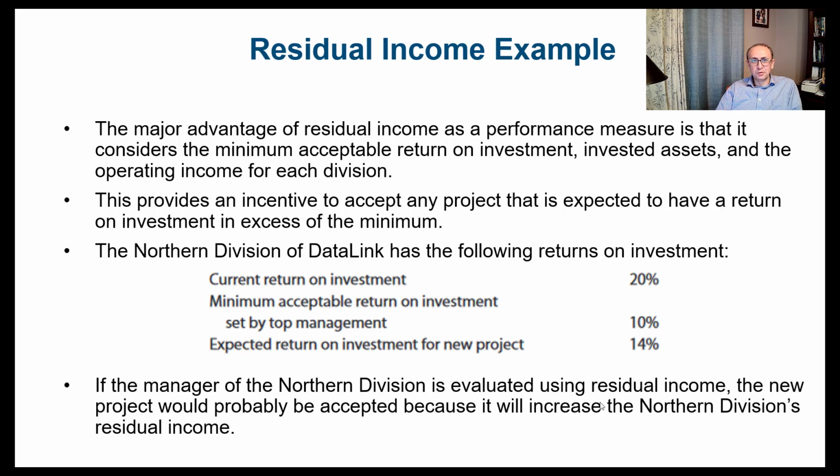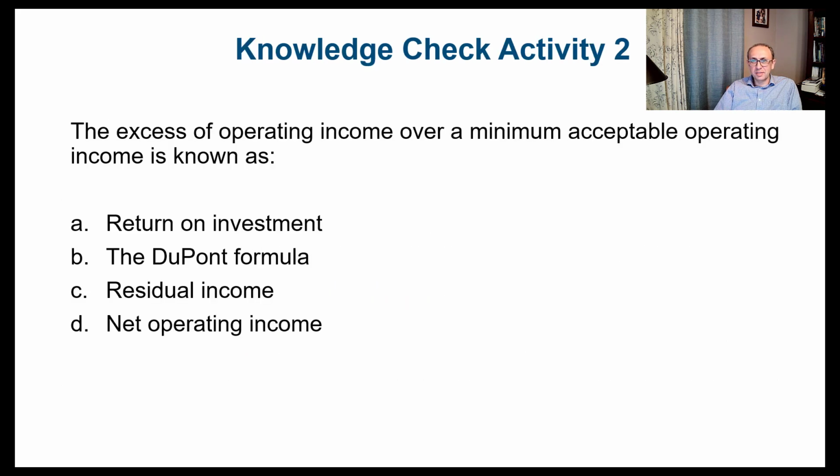Alright, so now let's do another knowledge check and see if we can retain some knowledge here. The excess of operating income over a minimum acceptable operating income is known as what? Is it the return on investment? No. Is it the DuPont formula? No, the DuPont formula is when we break down the return on investment into the profit margin and the investment turnover. Is it the residual income? Yes, I think that's the right definition here.